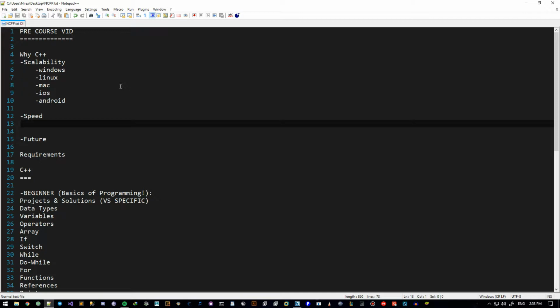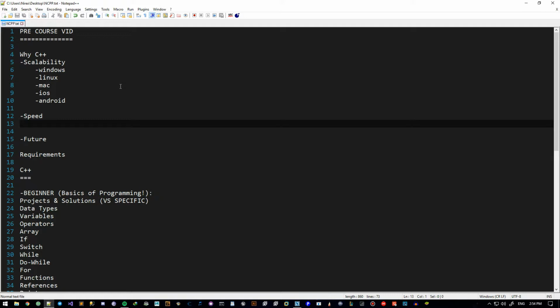Okay, so why speed? Because C++ is kind of close to a low-level language. It's not entirely a low-level language, but it's close to it. It's somewhere in the middle. It's in between. And speed is what C++ is all about. C++ is organized, it's made in a way so that the only thing that it cares about is optimization and speed. That's why a lot of AAA games are made entirely in C++.